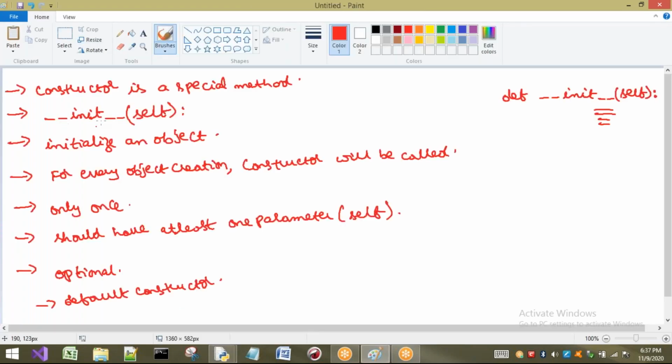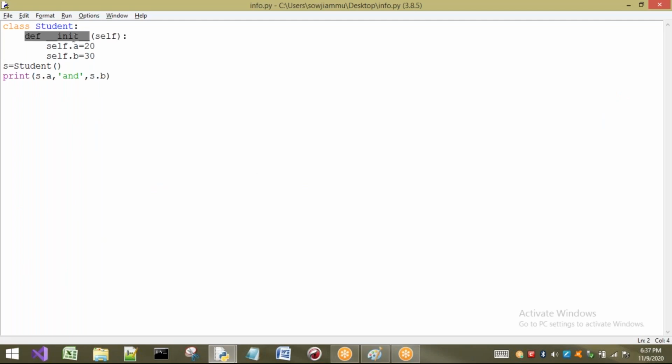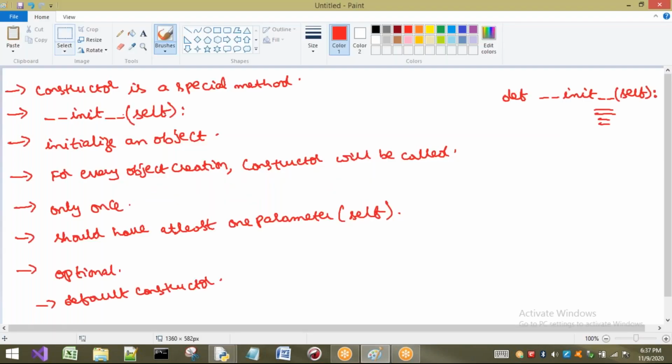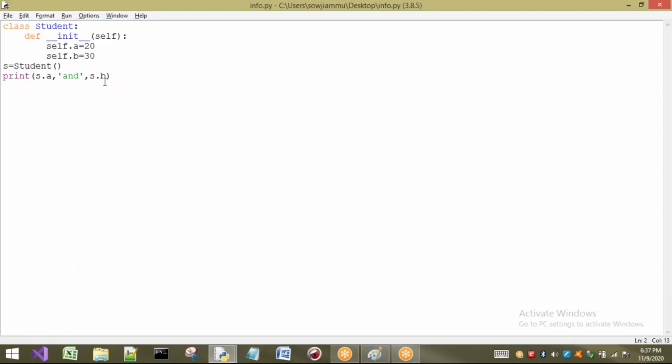Next, its name should be what? Underscore underscore init. So I have used underscore underscore init here. Next, initialize an object. So if you observe here, what happens when I create an object here, student? Internally, an object will be created. Whenever student is called, an object is created, and it is referred by S.